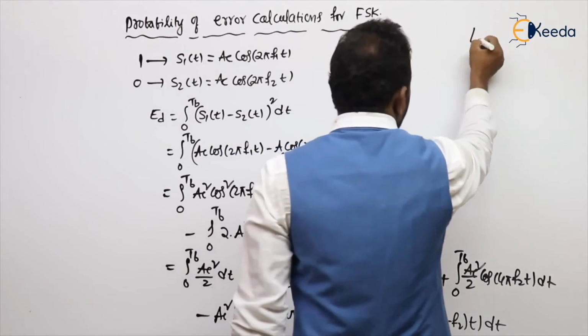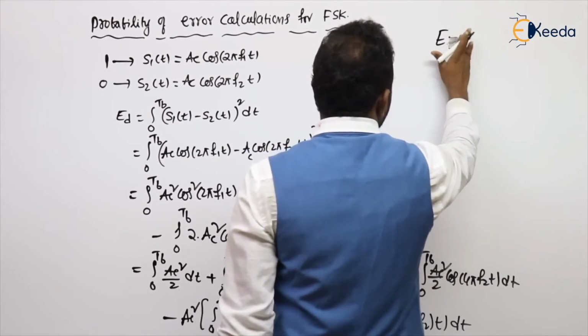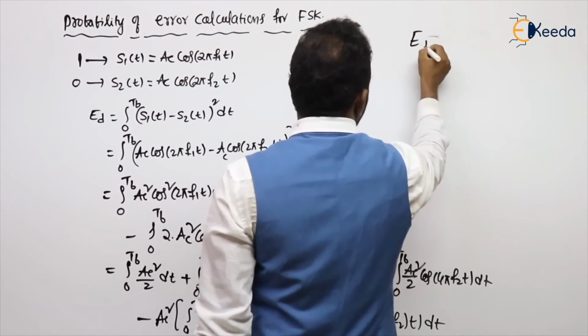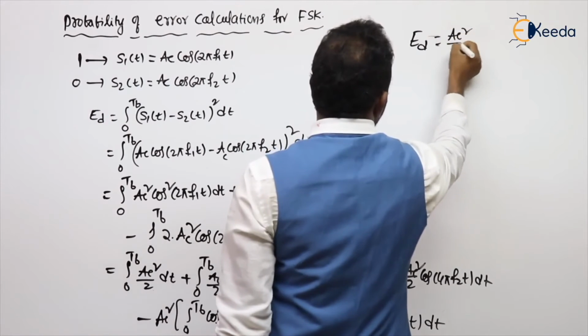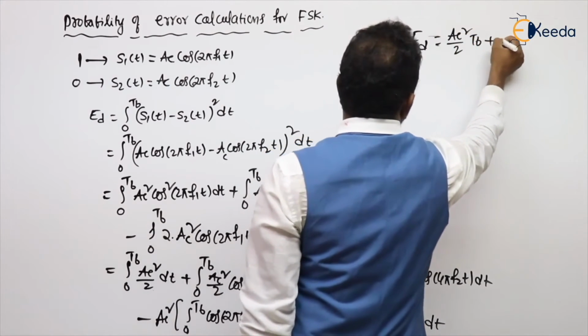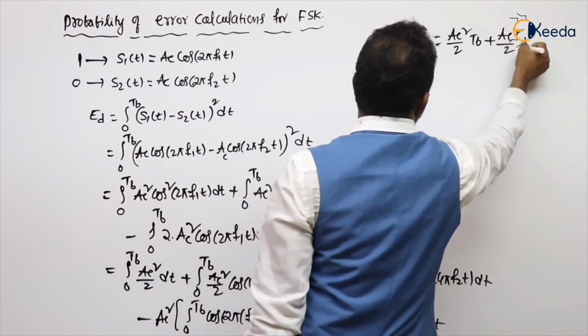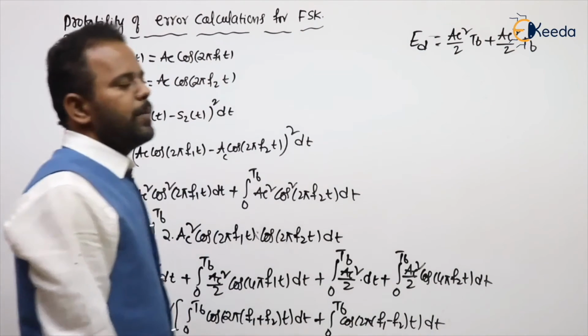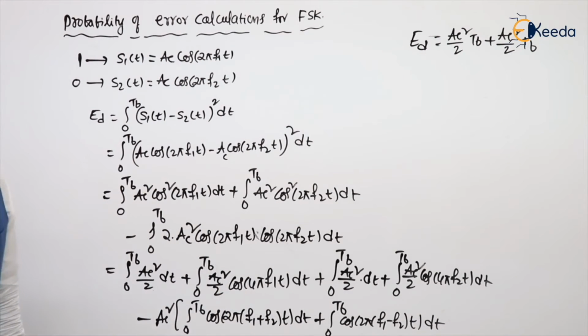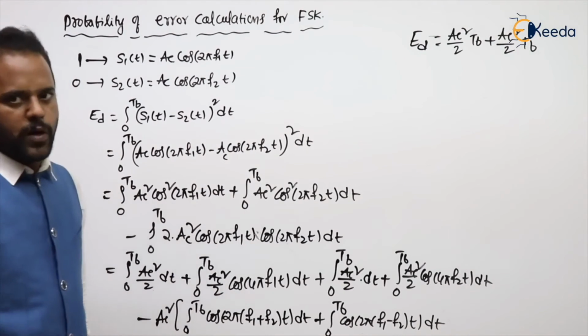So the difference signal energy ED is nothing but the first term AC square by 2 into TB, the third term AC square by 2 into TB, and all the remaining terms are 0, because we have taken an equal number of cycles, whether for F1 or F2, and for F1 plus F2 and minus also an equal number.